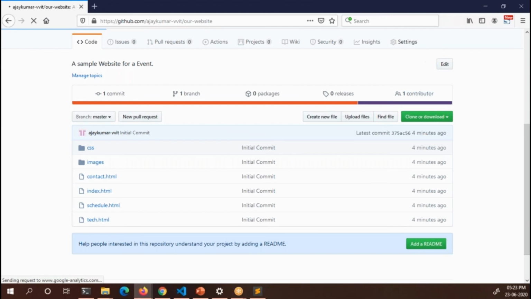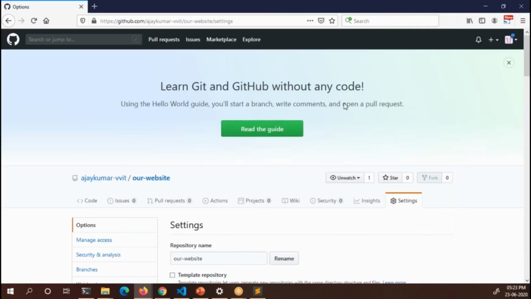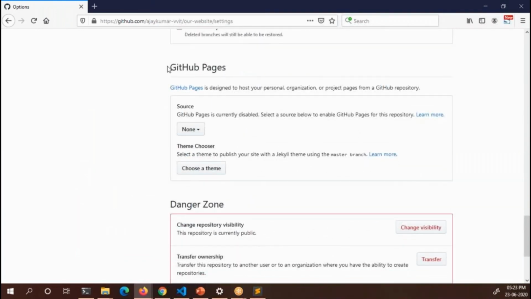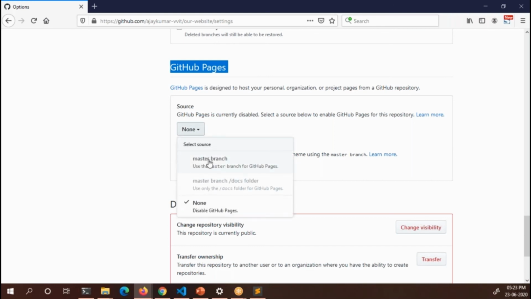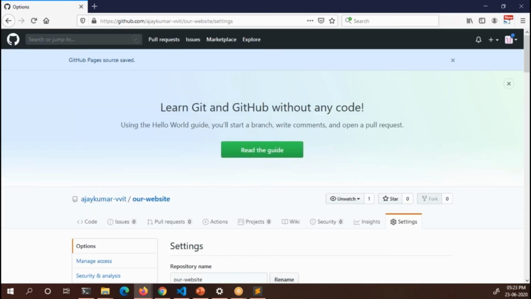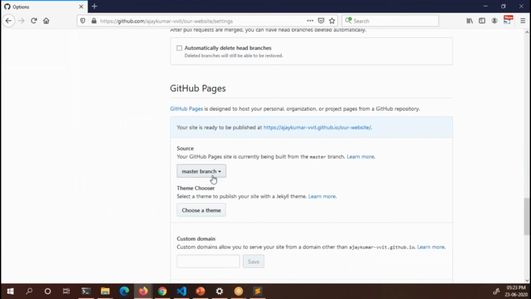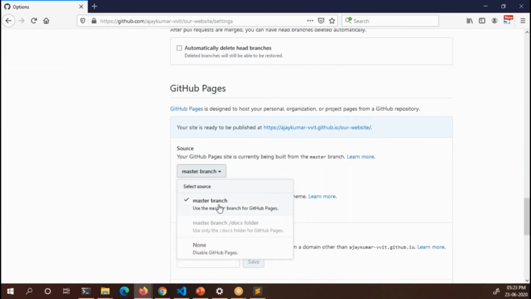When you are finally done with your project, now how to publish? Go to settings in the GitHub project page. Okay, we are in our website settings. Go down to the GitHub pages section. Now select the source as master branch. When you click on source, the options will be displayed. The first option is master branch. Select the master branch. Okay, when you click on master branch, the page will be refreshed.